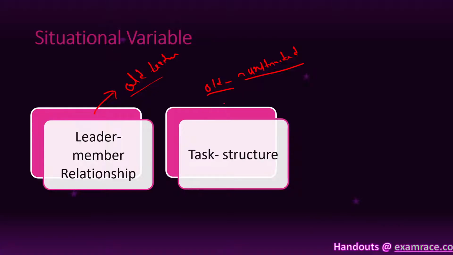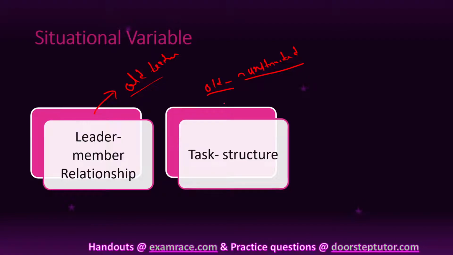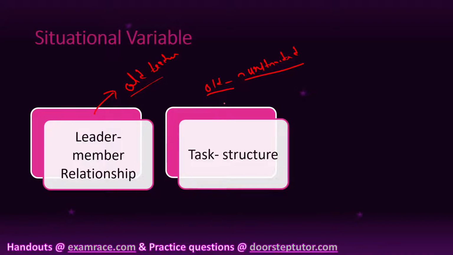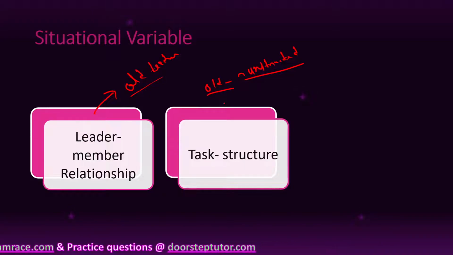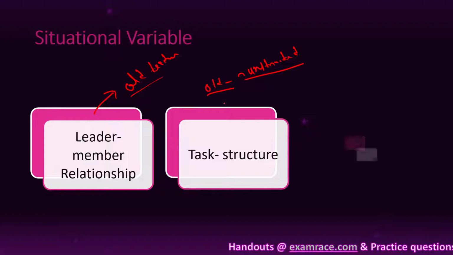Understood? Task is of two types, structured and unstructured. From our example, the structured task was done by the new teacher and the unstructured task was done by the old teacher. So the old teacher here is in an unfavorable situation and the new teacher is in a favorable situation. Understood? Now see the next.